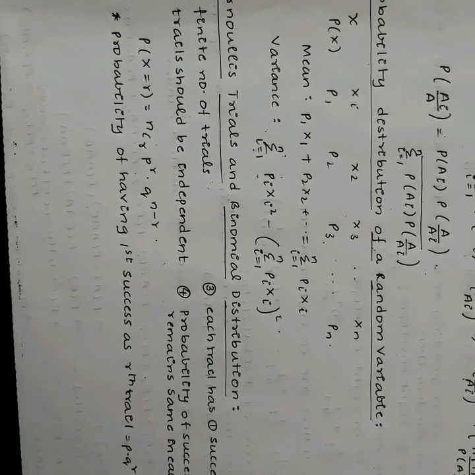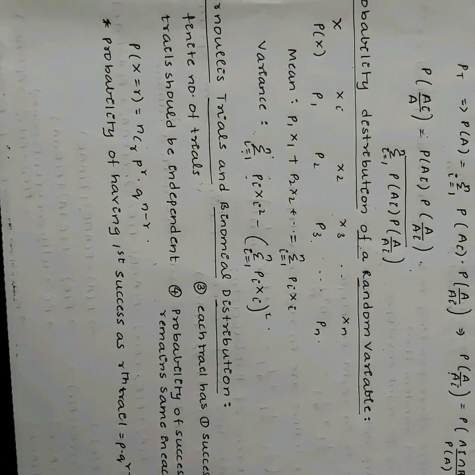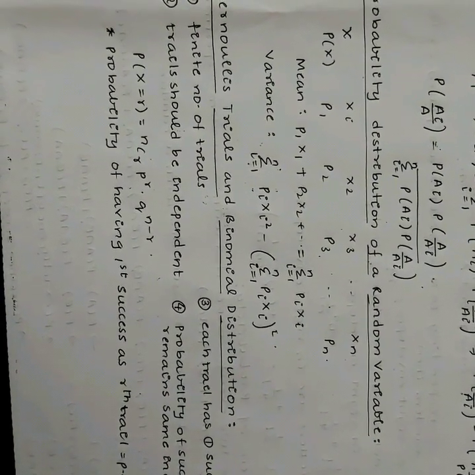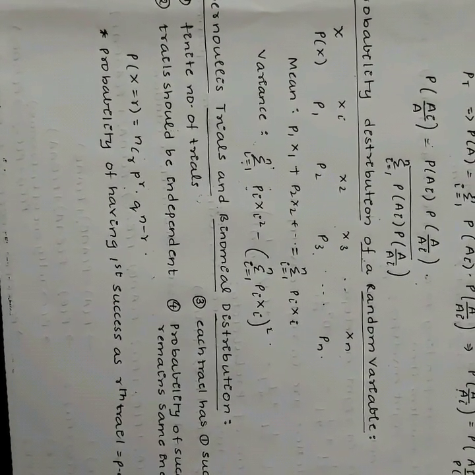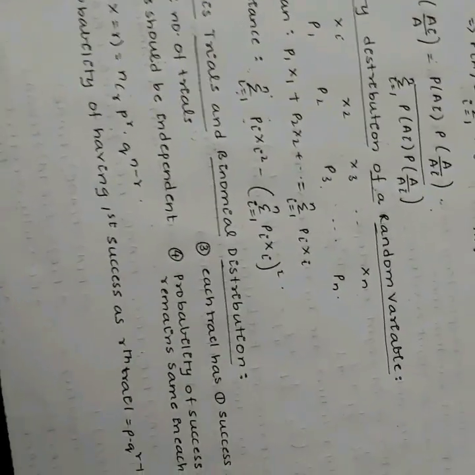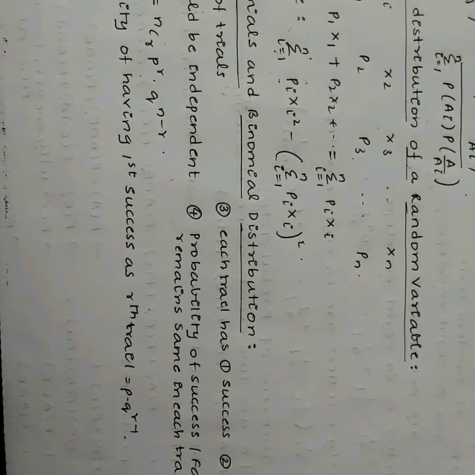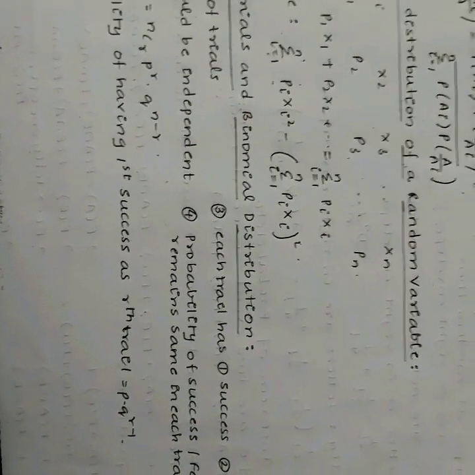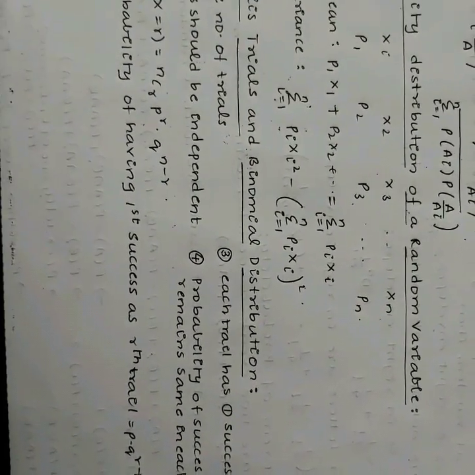Probability of r successes and n minus r failures is p^r × q^(n−r). So that is written as P(X = r) = nCr × p^r × q^(n−r). The probability of having the first success at the rth trial is given by p × q^(r−1).